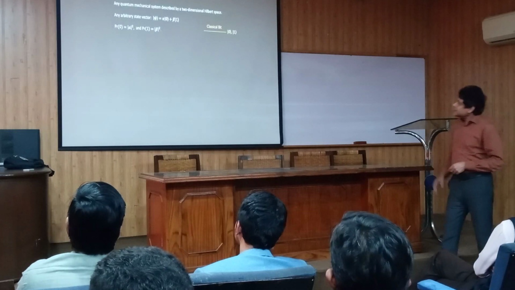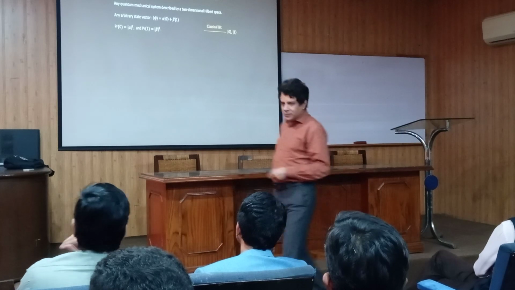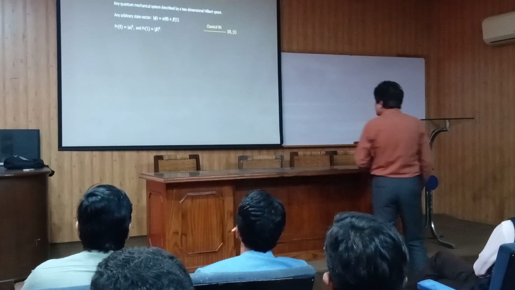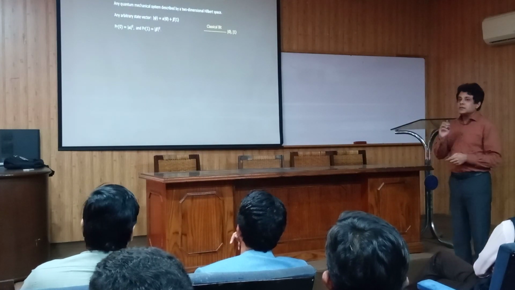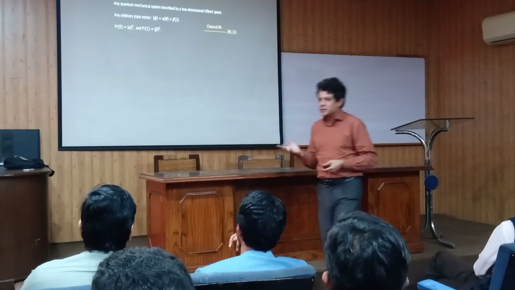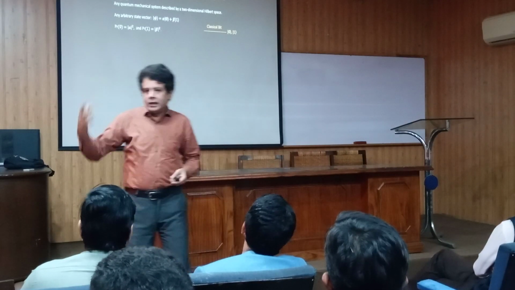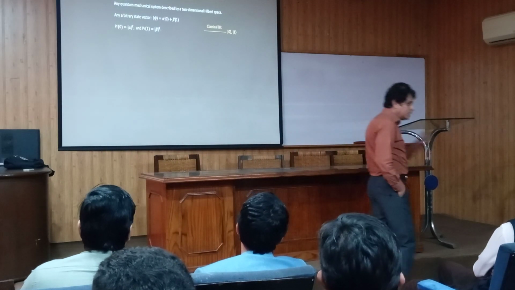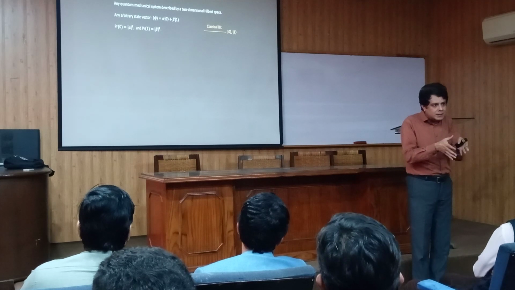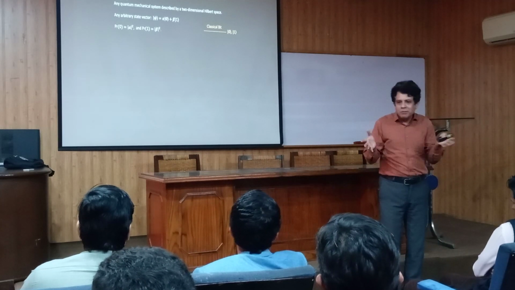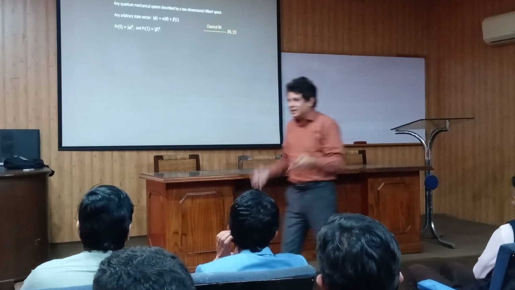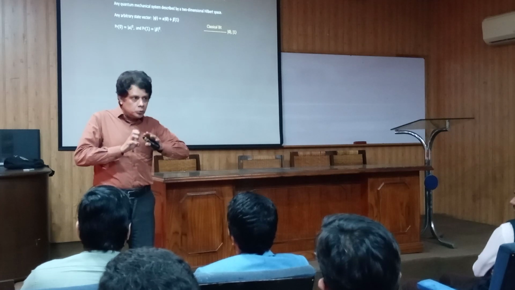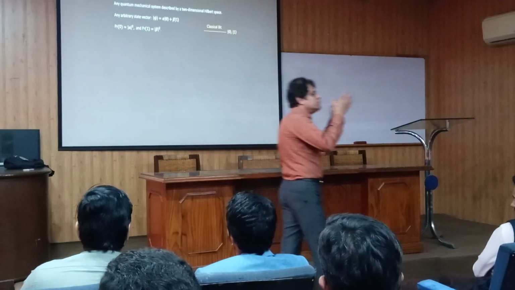So let's get used to it. I would like to give you some examples of quantum mechanical systems. The simplest possible quantum mechanical system is the one whose Hilbert space is a two-dimensional space. You might ask why not a quantum mechanical system whose Hilbert space is one-dimensional? In one-dimensional space, there will be only one unit vector, so there will be only one possible state. That's nothing interesting. So at least we should have a two-dimensional Hilbert space, in which you will have infinite possible states.